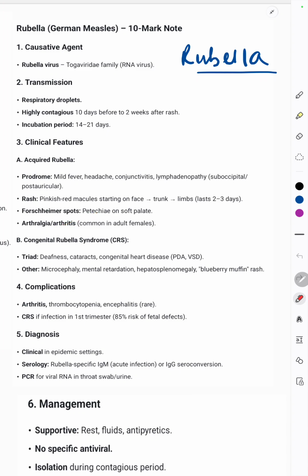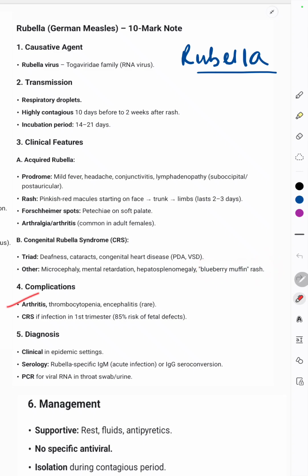Now the congenital rubella syndrome. The congenital rubella syndrome is also a triad of deafness, that is sensorineural hearing loss. Along with that, cataract is present, and congenital heart disease. The most common is patent ductus arteriosus, followed by pulmonic stenosis, and followed by ventricular septal defect. Other complications are microcephaly, mental retardation, hepatosplenomegaly, and a special rash called blueberry muffin rash is present.